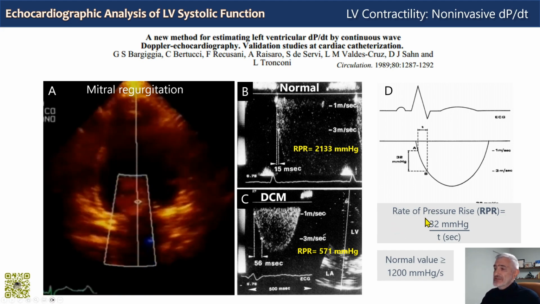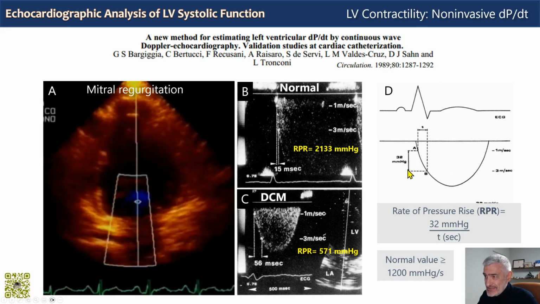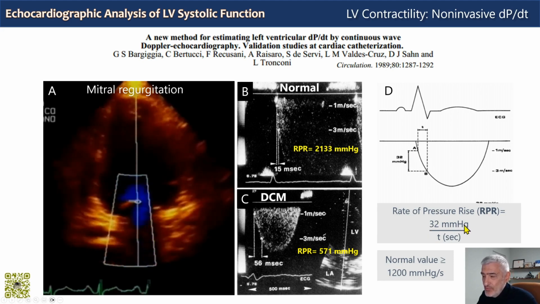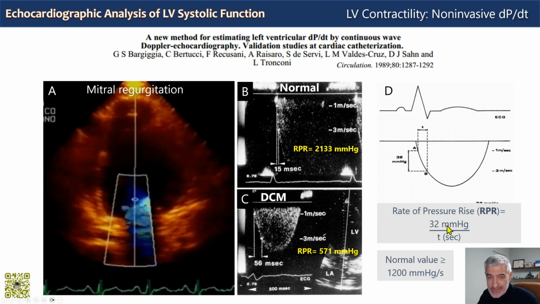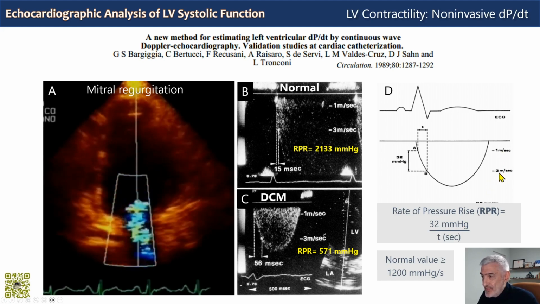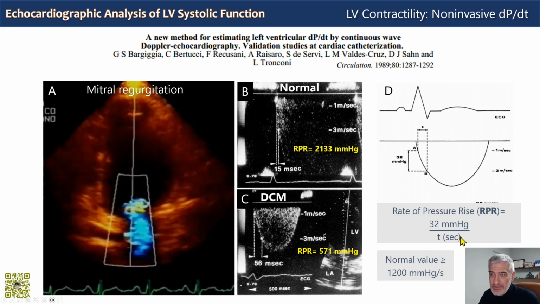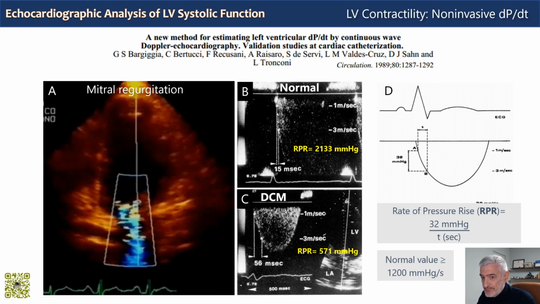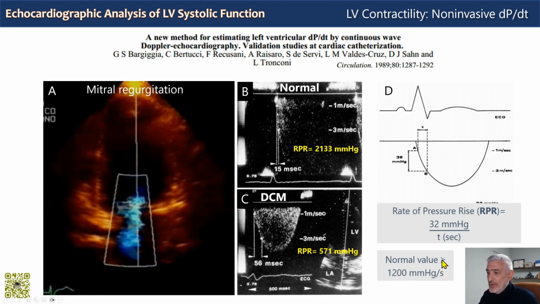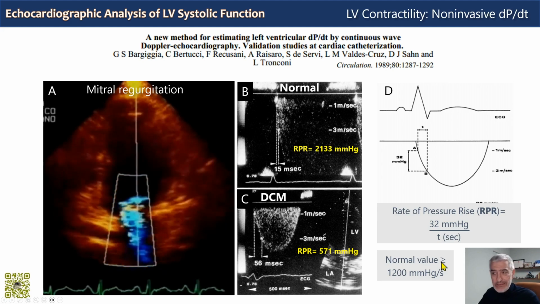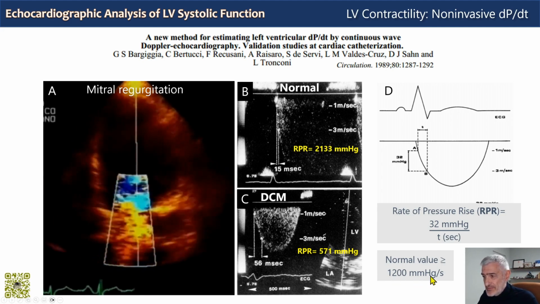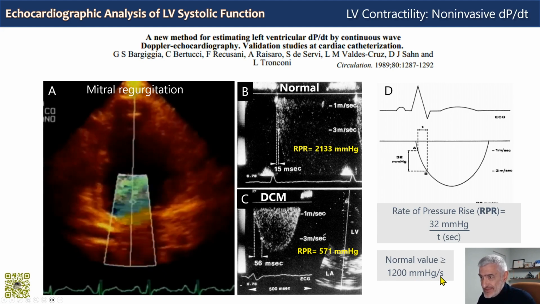The calculation is done by dividing this difference in pressure gradient, so the 32 millimeters of mercury, which is a fixed gradient between the 1 and 3 velocity points, by the time which is being measured in our patient. A normal value will be equivalent to or greater than 1200 millimeters of mercury per second.